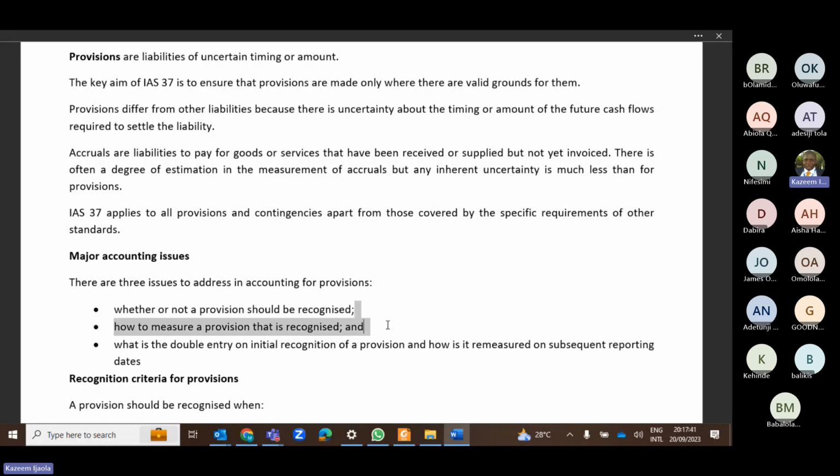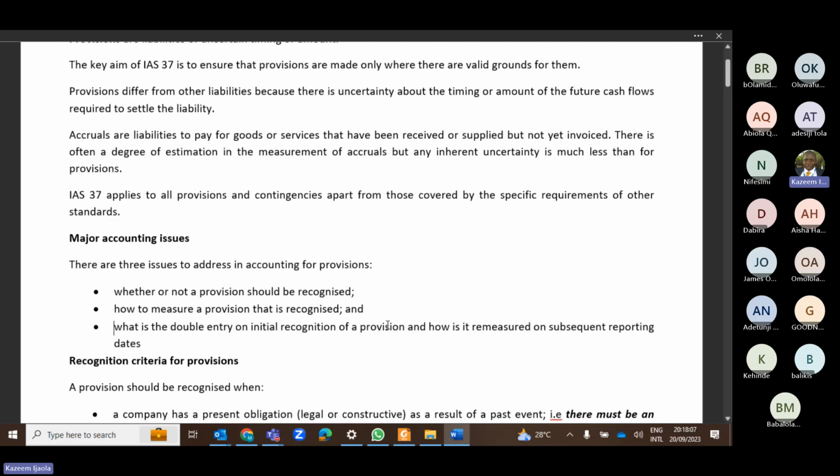The second one is how to measure, that is, how much, what is the value. Then the third question is what is the double entry that is required? Now that you have agreed to recognize a provision, what are the various accounting entries that are required for that provision? Those are the 3 questions that we should be able to answer at the end of today, when we are done with all the various details we have under IAS 37.